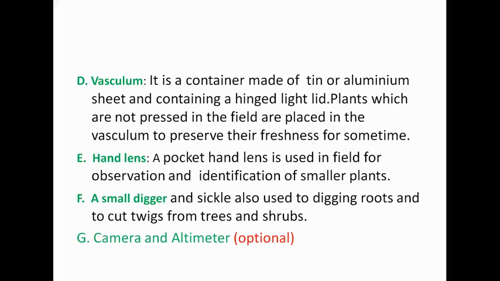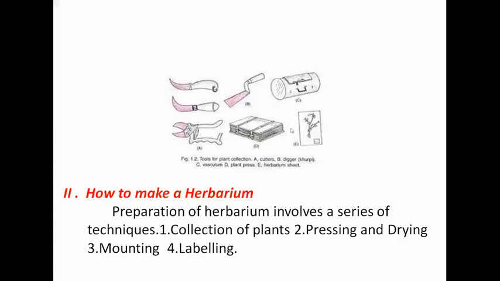F. A small digger and sickle are also used for digging roots and cutting twigs from trees and shrubs. Last one is G. Camera and altimeter are optional.